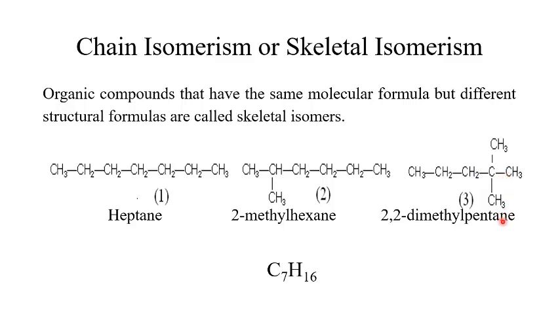So this is pentane, and we have 2 methyl groups, and each one occupies carbon number 2. We have 2,2-dimethyl, since we have 2 methyl groups, and pentane. So these hydrocarbons or these alkanes are isomers, skeletal isomers. Why? Because they have different structural formulas but the same molecular formula.